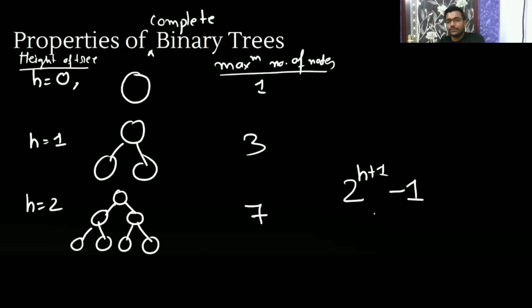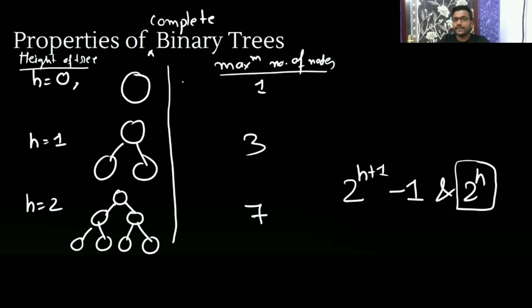So the maximum number of nodes you are going to get is 2 to the power h plus 1 minus 1, and the minimum you are going to get is 2 to the power h. See here, now if you try to work out how the minimum can be. For height 1, 2 to the power 1 gives 2 nodes.